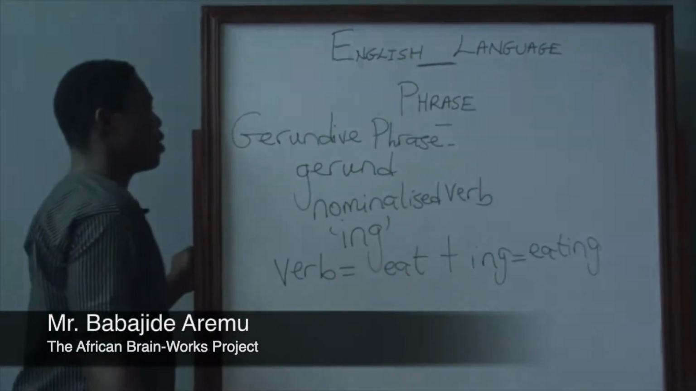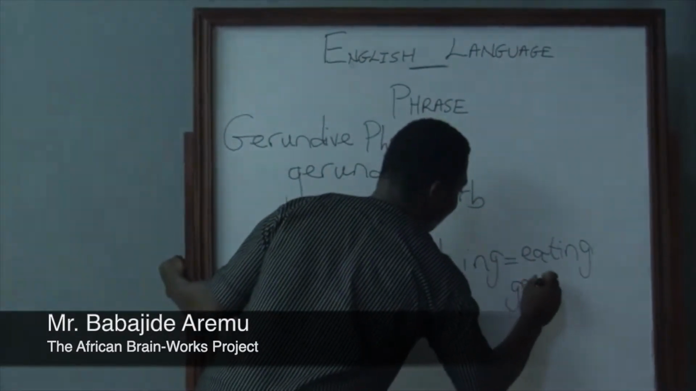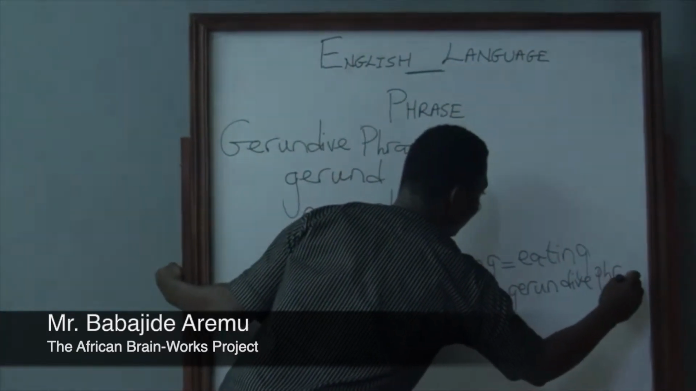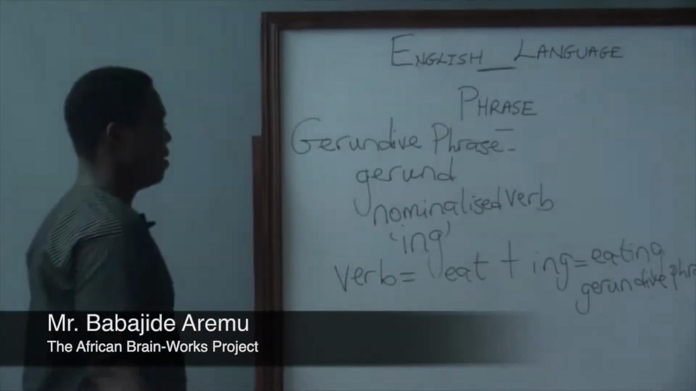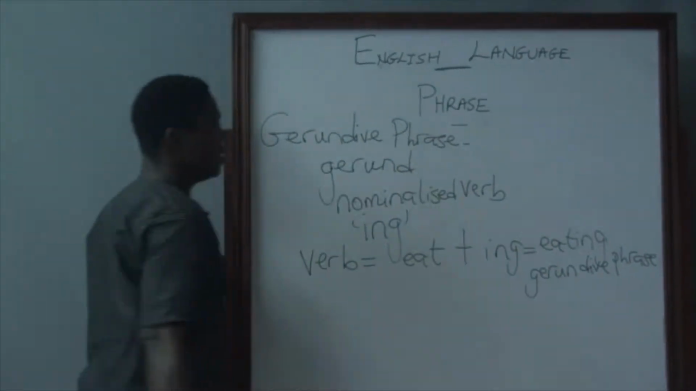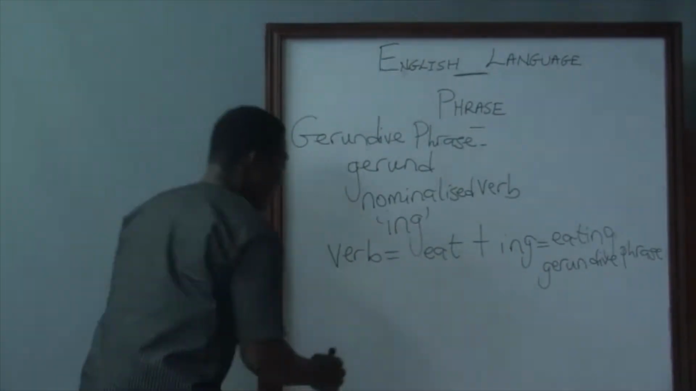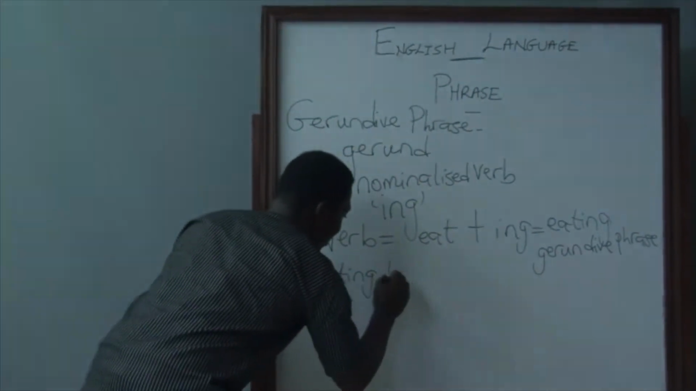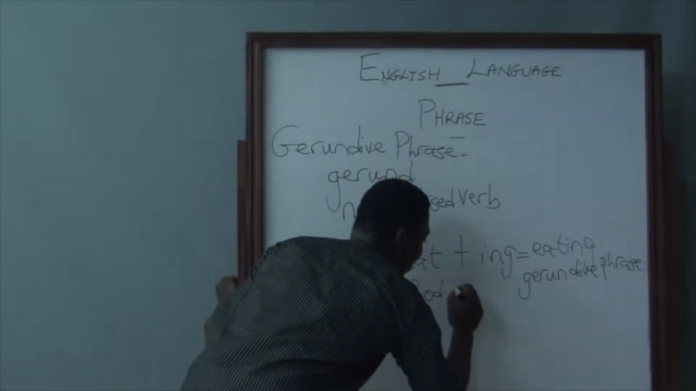And this is what is called a gerundive phrase. And so anytime we have a word which is a verb plus the ing, it will give us a gerundive phrase. So here's an example. Eating the food. Eating the food was a problem.